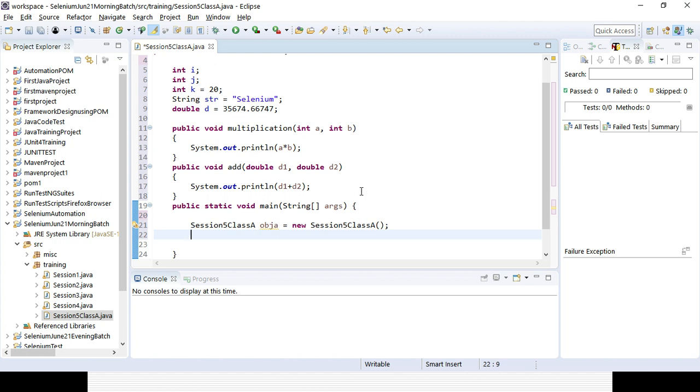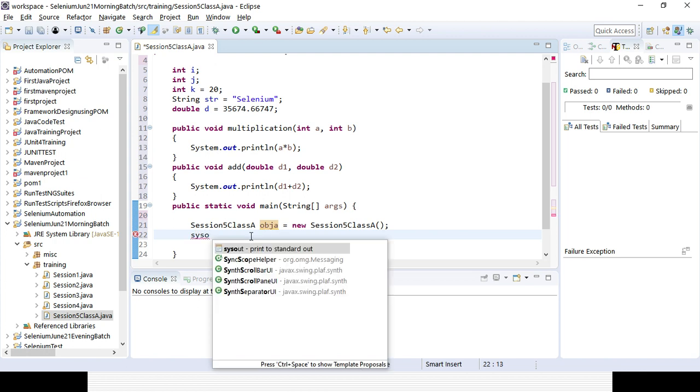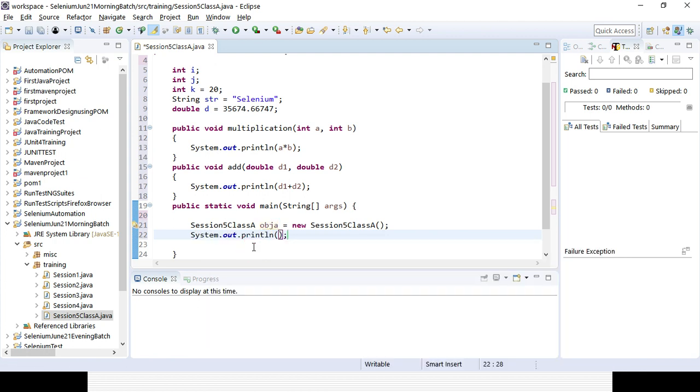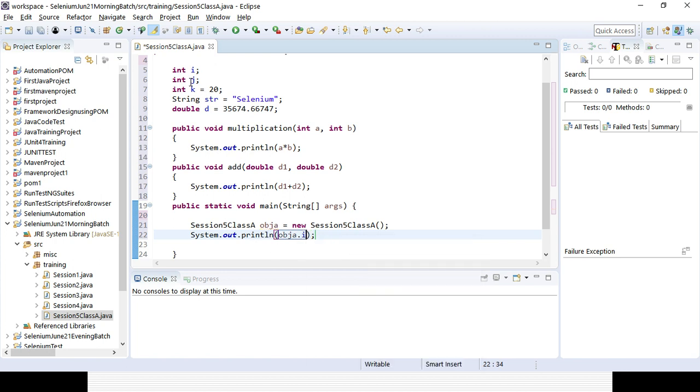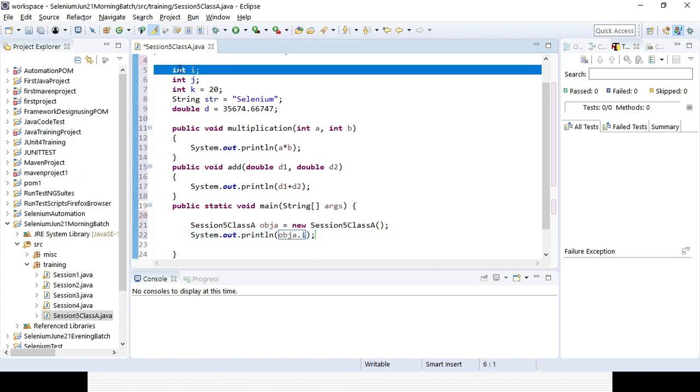Now if I want to access all the things, then I can use the variable here and the SYSO method for the variable. So object dot I can use. Here I did not define the value for i and j, so whatever is displayed will be the default value of the data type. So in case you are not assigning any value for any data type, it will be the default value. For integer the default value is 0, for string the default value is null, for double the default value is 0.0.